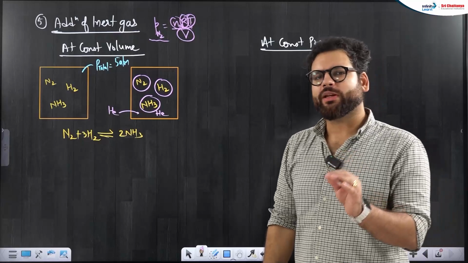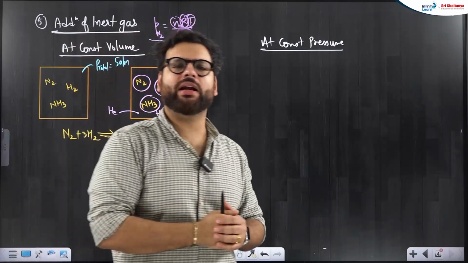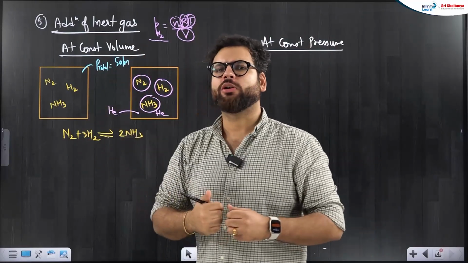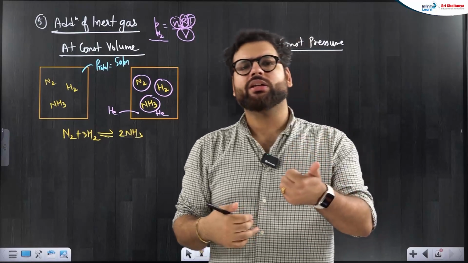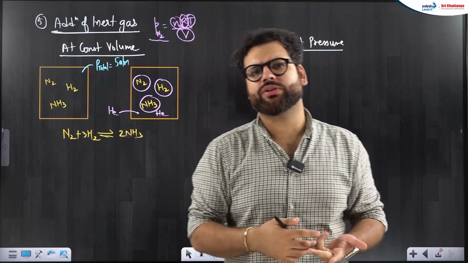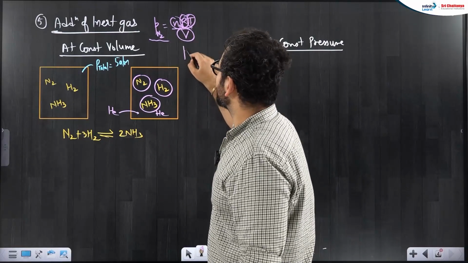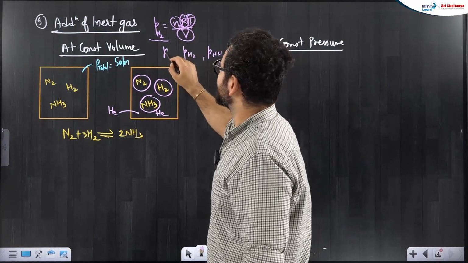Okay? Partial pressure of nitrogen is moles of nitrogen RT by volume where the nitrogen is sitting. Now the nitrogen is sitting in this volume. I am not changing the volume. So pressure of nitrogen is nRT by V. I did not change moles. R and T are also constant. I did not change volume. So pressure of nitrogen, pressure of hydrogen, pressure of ammonia do not change.